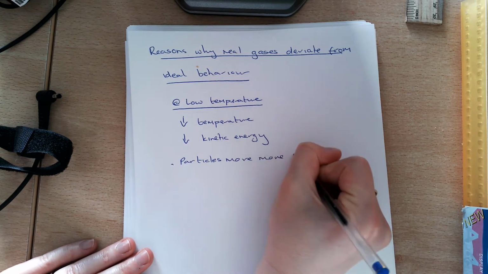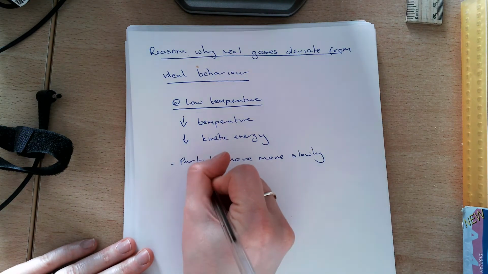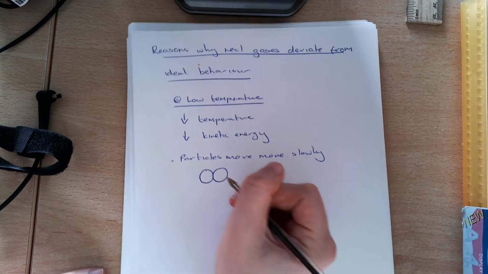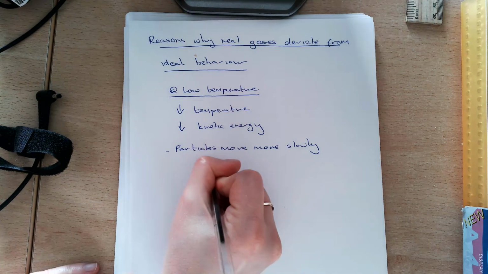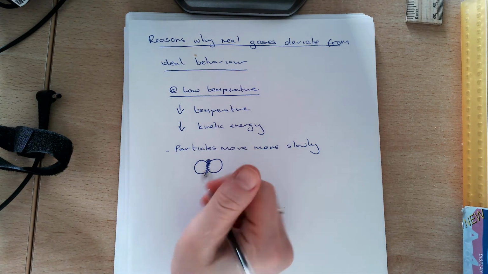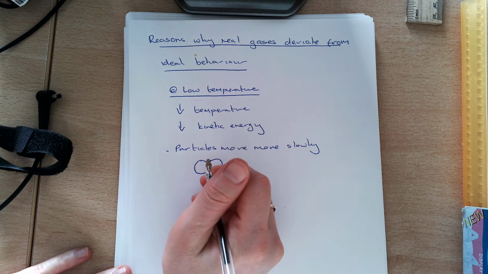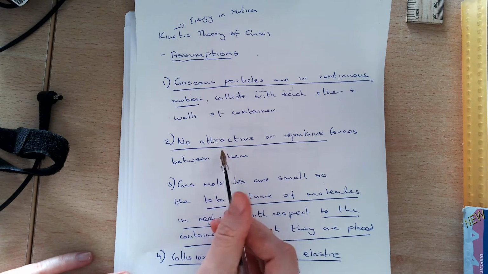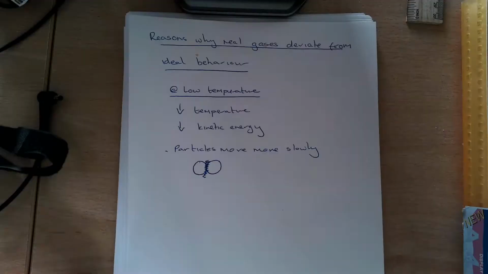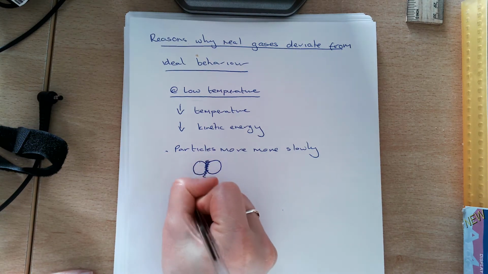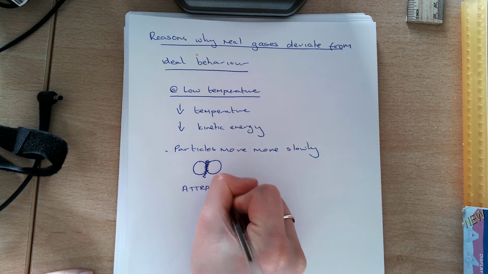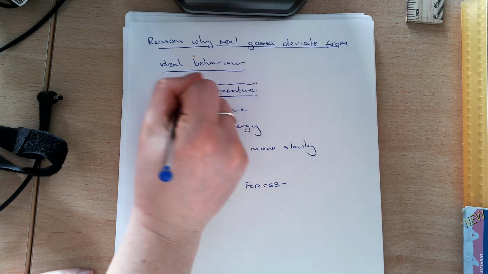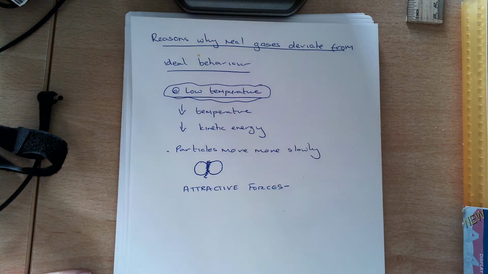And when they move more slowly and hit off each other, so here I have one particle and here I have another particle, because my particles are more slowly moving, there is now an opportunity for these two particles to interact. And that means that my assumption number 2, there are now attractive and repulsive forces between them. And these attractive forces can even be quite significant. So that is the first condition under which I have real gases.